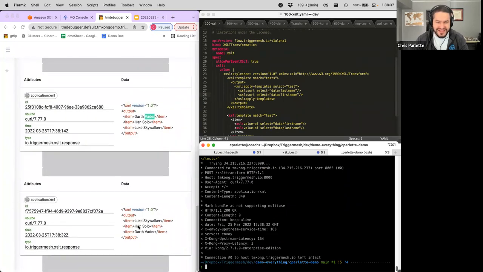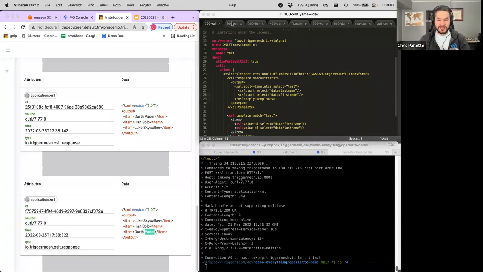There we go. I didn't save it at first. It helps if you save before you apply. So here we go. Now we have Luke, Han, Darth, because it's going Skywalker, Solo, Vader. So it's that easy. Again, all this is saying is you can make changes and apply them, and you don't have to know crazy configuration code. It's just look, edit this file, and away you go.